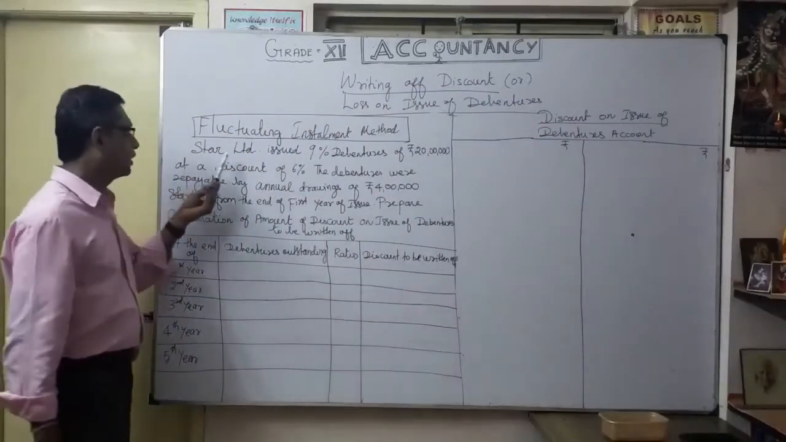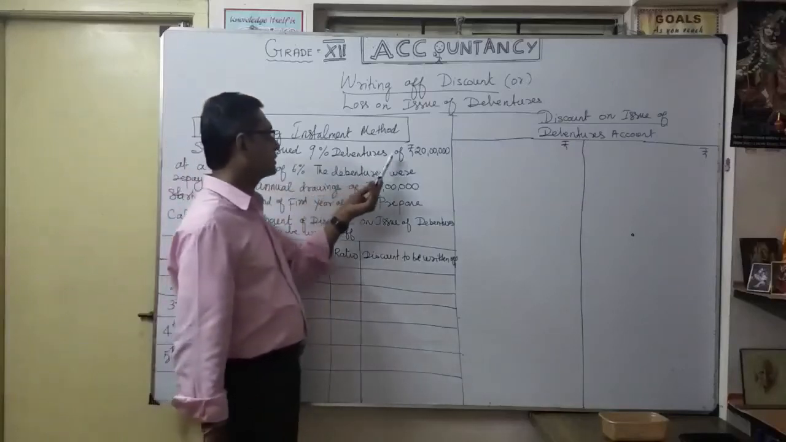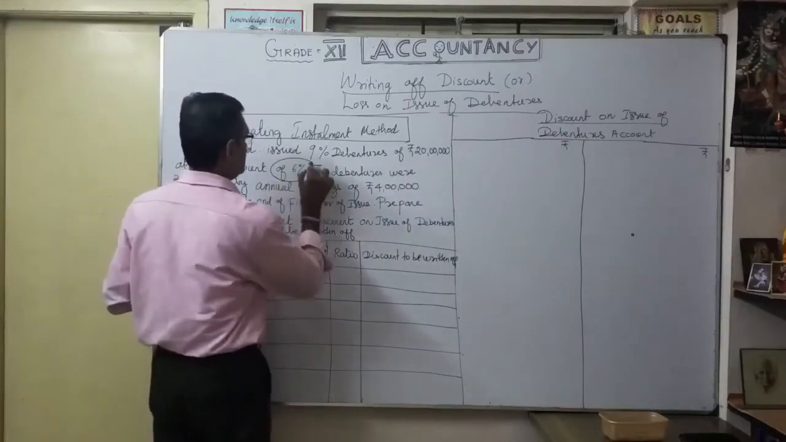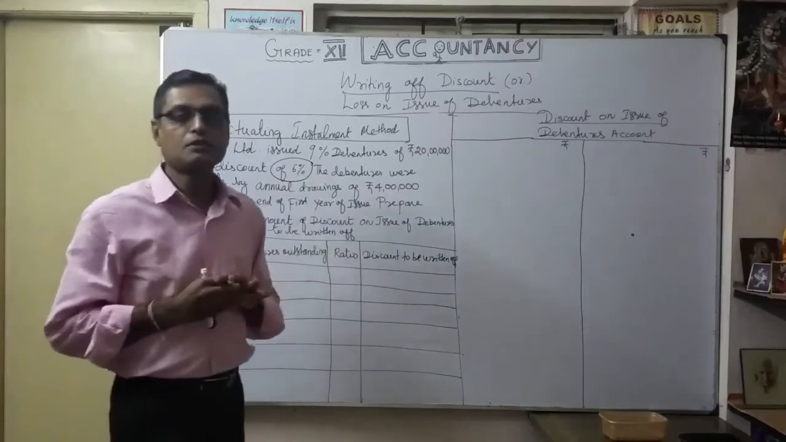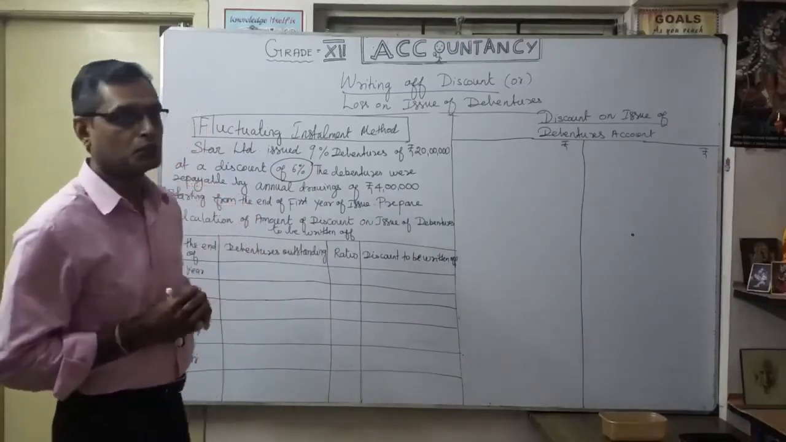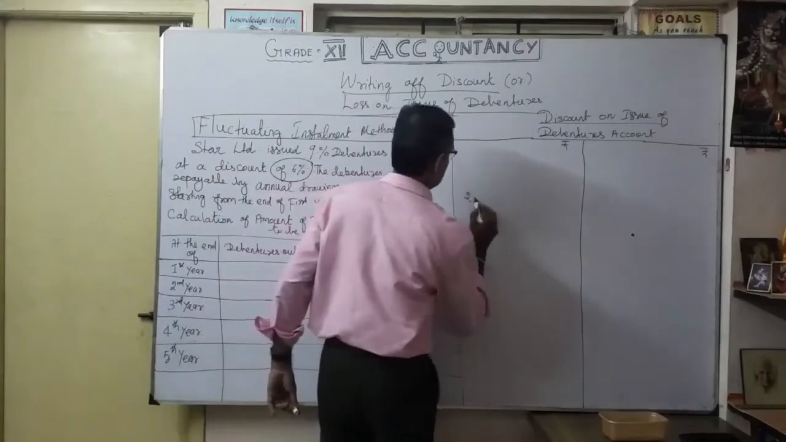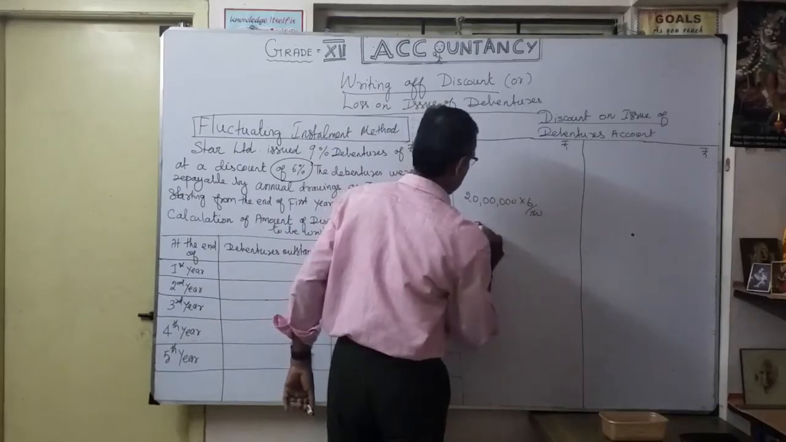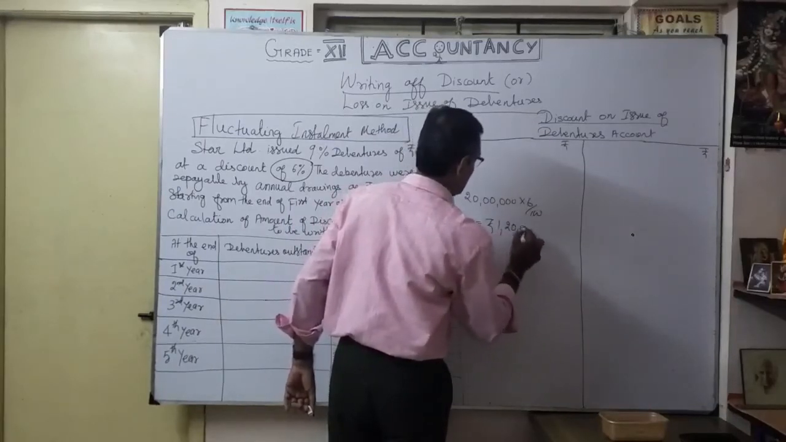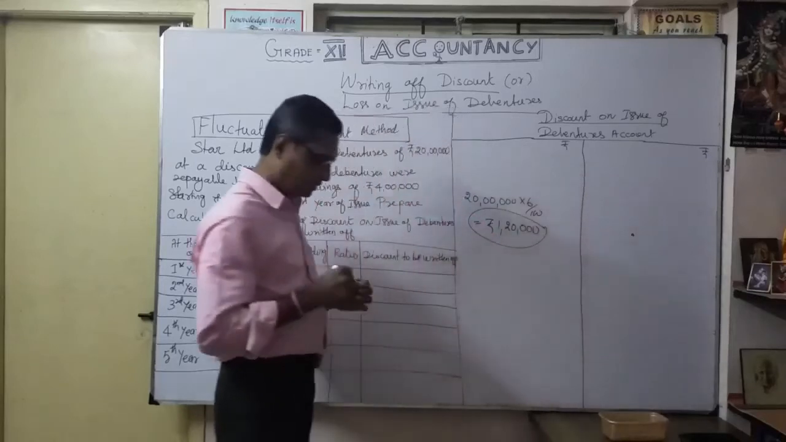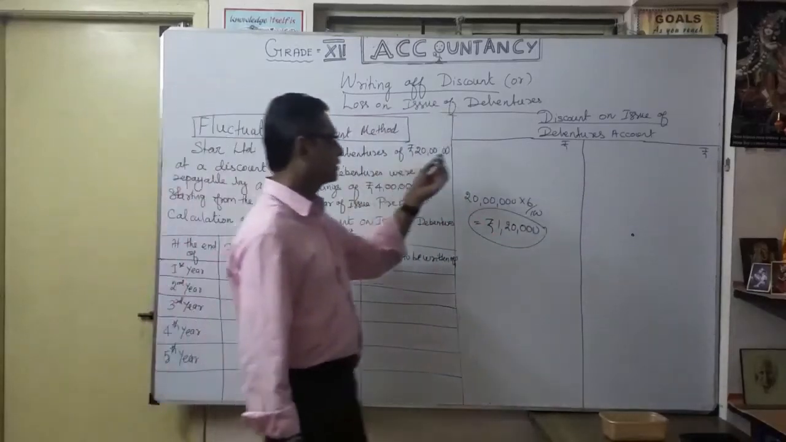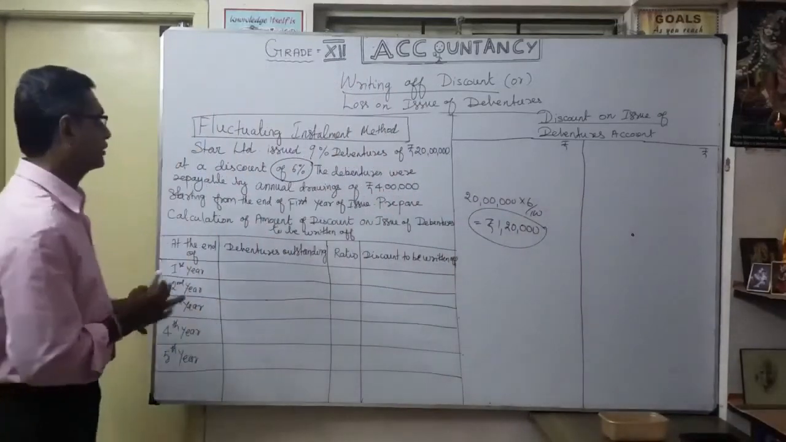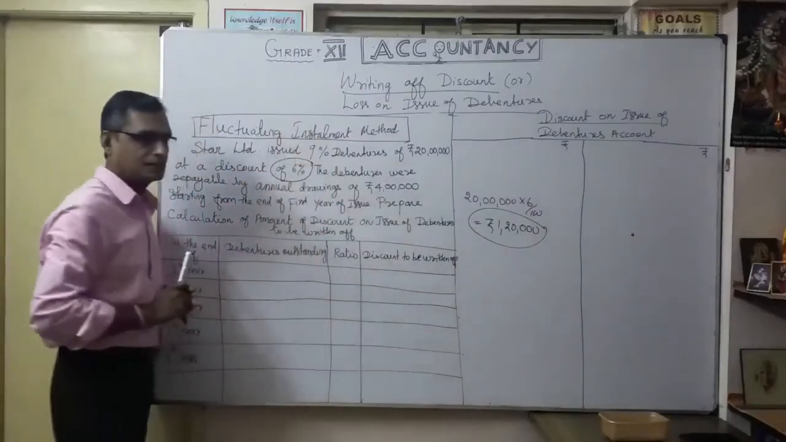Now let's see. Star Limited issued 9% debentures of 20 lakhs at a discount of 6%. So what is a discount? This 6% means the company is losing how much for 20 lakhs? You want to work out first 6%. How much? So 1,20,000 is the discount or loss on issue of debenture. This 1,20,000, how we are going to write off according to fluctuating installment method, that is the question.